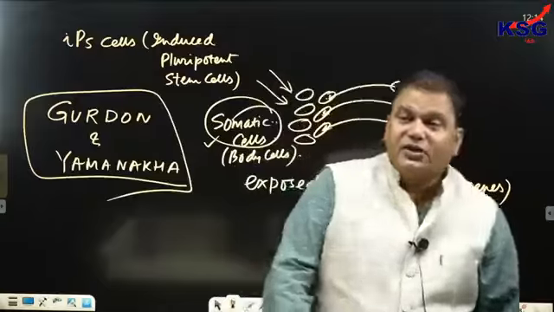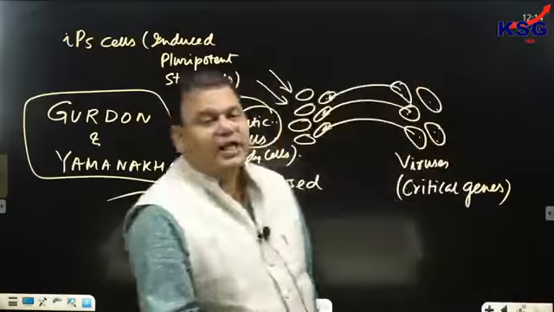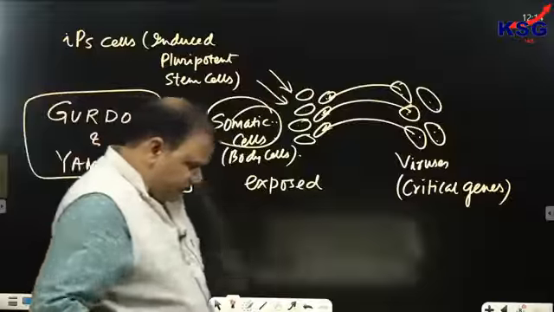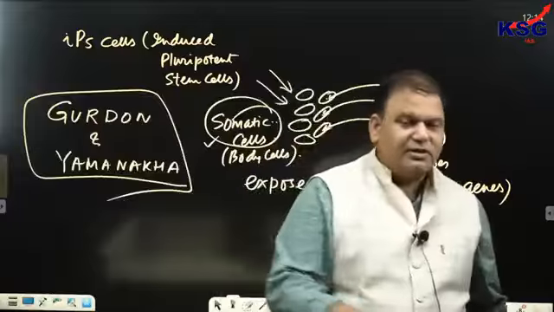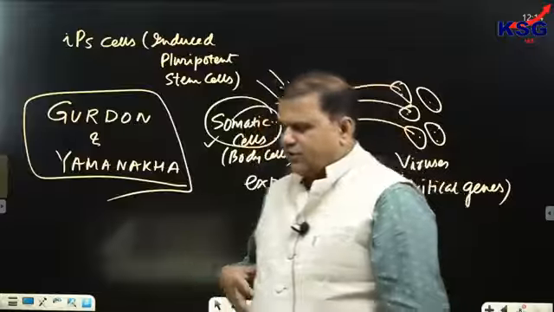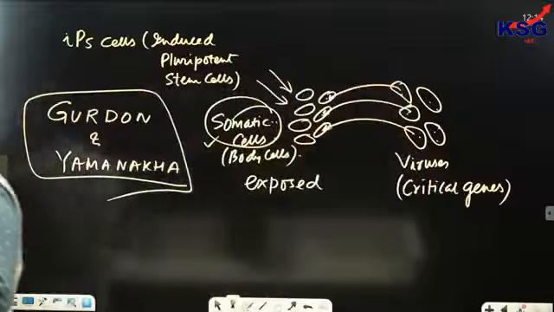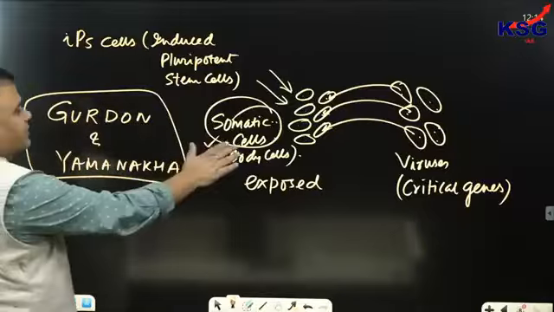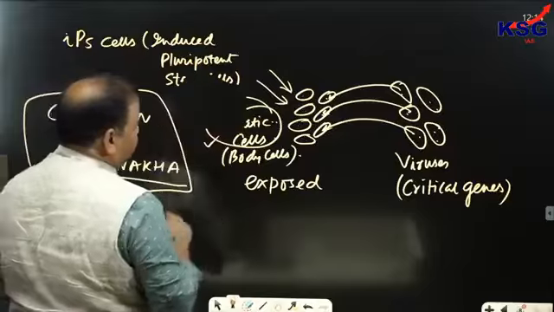and chemical instructions were given to these cells. They absorbed the critical genes, and chemical instructions were given to somatic cells.